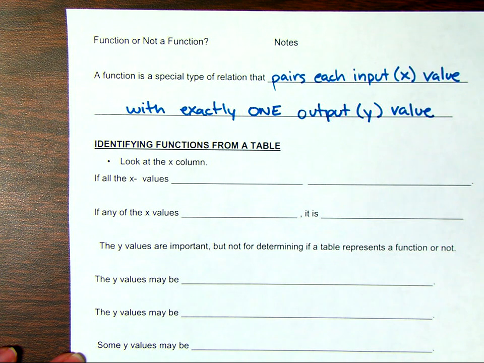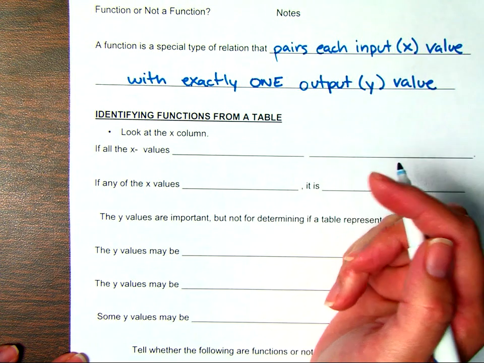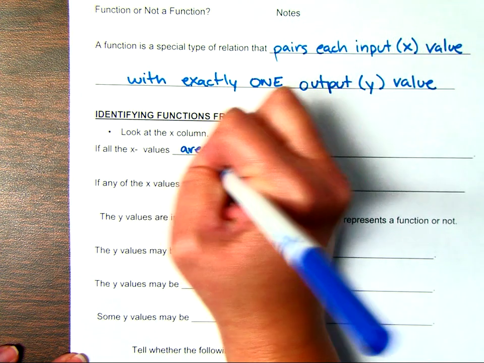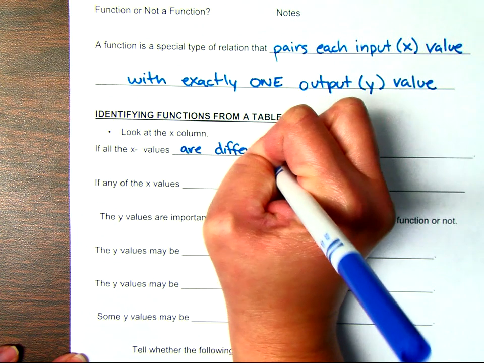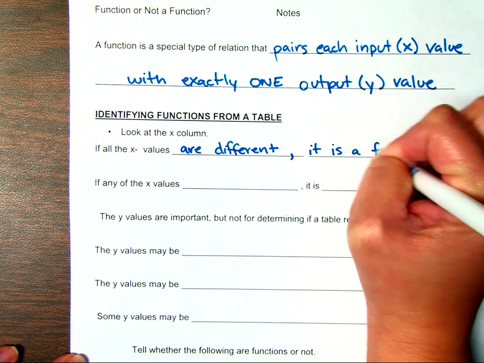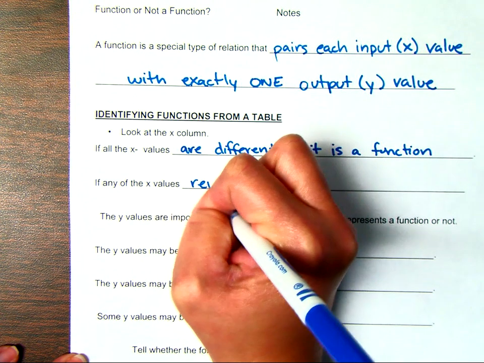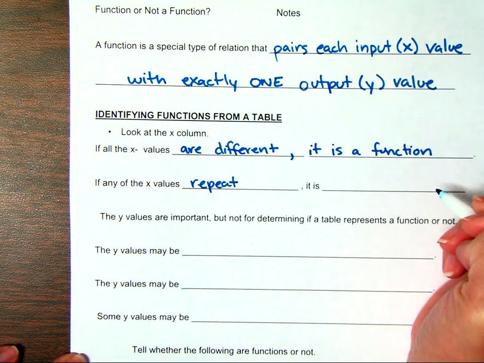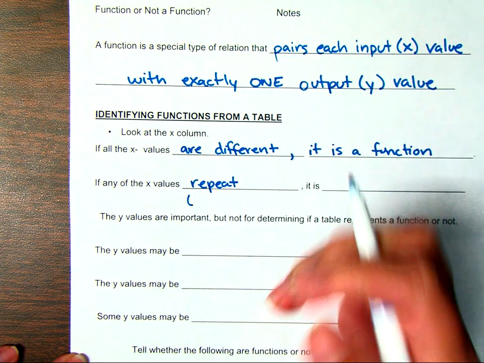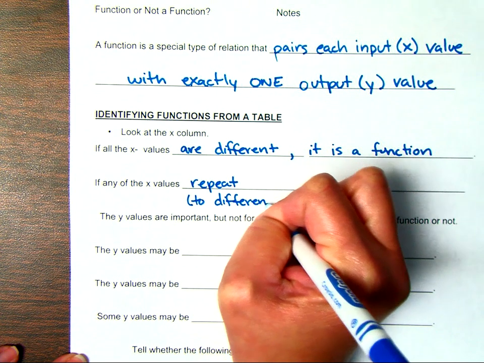So all functions are relations, but not all relations are functions. They have to pass a few of these tests. So let's start from the beginning. If we have a table, we're going to look at the x column. If the x values are different, then it is a function. If any of the x values repeat, and I should say specifically, if they repeat to different y values,